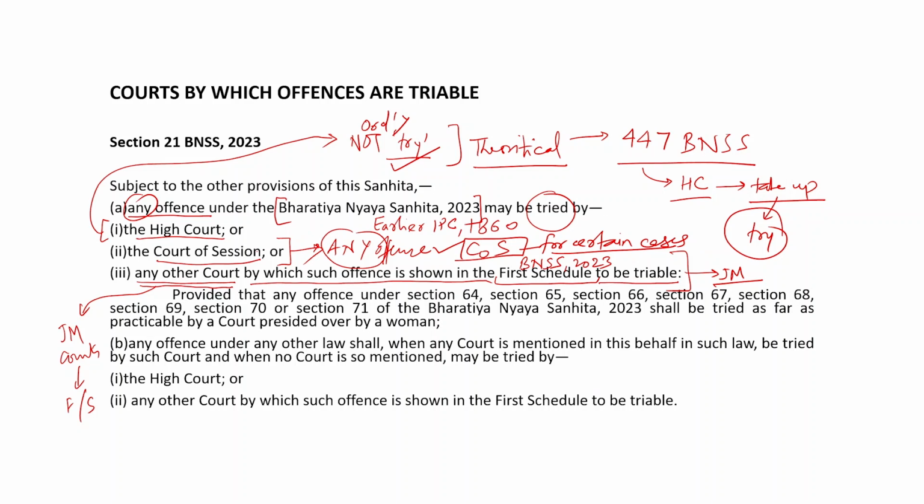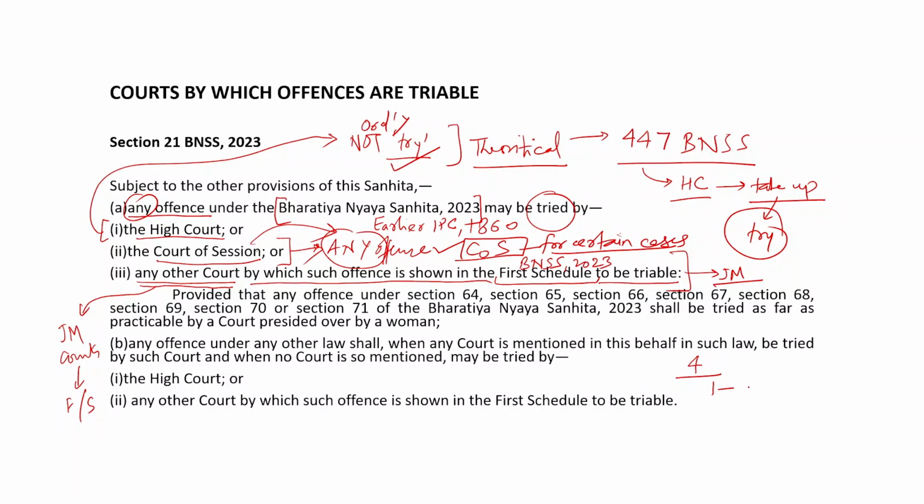Now, theoretically again, the court of session may try any offence, but when we look at the first schedule, some of the offences have been reserved to be tried by judicial magistrate and some of them are shown as triable by court of session. The theoretical possibility that the court of session may try any offence would be of much use, for example, in a case where suppose there are 4 sections.